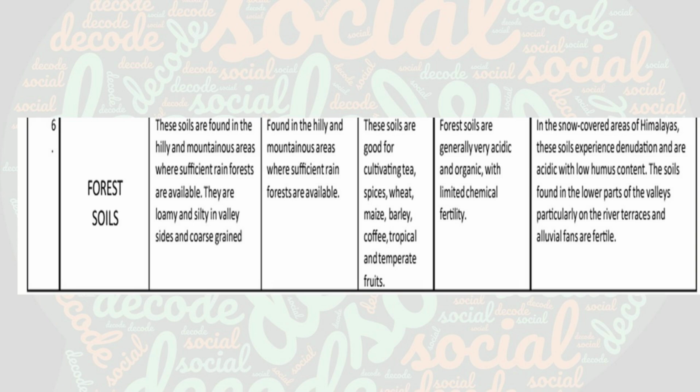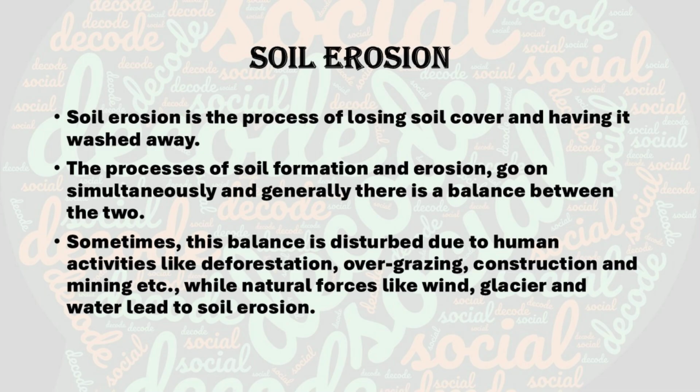The next concept is soil erosion. Now let us understand another major problem. What happens when the top layer of soil is removed? That is called soil erosion. Why is topsoil important? Topsoil contains nutrients necessary for plant growth. If that topsoil is removed, what will happen? The soil becomes infertile and agriculture gets affected.